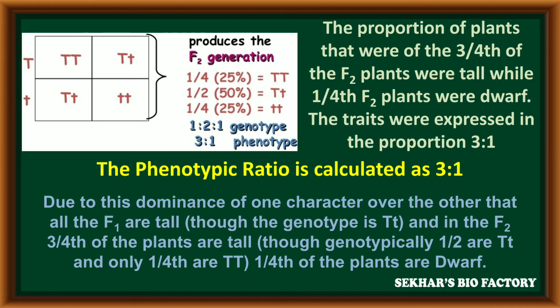Due to this dominance of one character over the other, all the F1 are tall, though the genotype is capital T, small t. And in F2, 3/4 of the plants are tall, though genotypically 1/2 of the plants are capital T, small t, and only 1/4 of the plants are capital T, capital T. Finally, 1/4 of the plants are dwarf, with small t, small t.